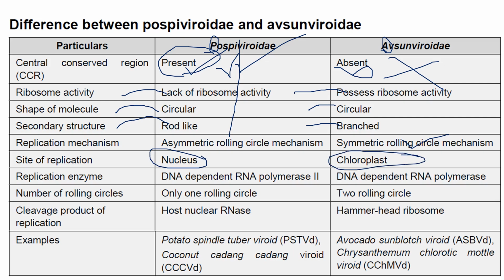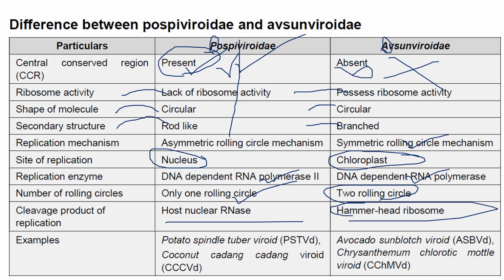It is a very important one. I think previously we have discussed it. Replication enzyme is DNA dependent RNA polymerase 2 for Pospiviroidae, and for Avsunviroidae, DNA dependent RNA polymerase. And the number of rolling circles, only one rolling circle mechanism can be observed in Pospiviroidae, and two rolling circles in Avsunviroidae. See, from this table also we do expect questions like just now we had on CCR. They may also ask what is the site of replication of Pospiviroidae, what is the site of replication of Avsunviroidae, and the replication mechanism they may ask. Cleavage by host nuclear RNase when it comes to Pospiviroidae, and hammerhead ribozyme when it comes to Avsunviroidae.